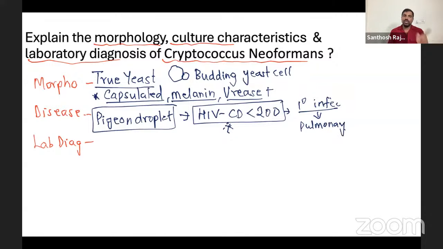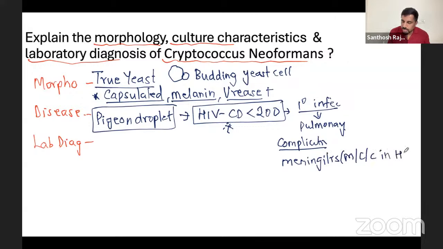If you remember, both Candida and Cryptococcus cause opportunistic infections. That's what we say. It is in immunocompromised patients, especially HIV patients. It can occur anywhere, but it is common in HIV. And the complication, it leads to what? One of the most important complications in HIV patients: meningitis. Cryptococcus is the most common cause of meningitis in HIV, AIDS patients. Remember, that is another very, very important point. You will not forget. Okay, finish.